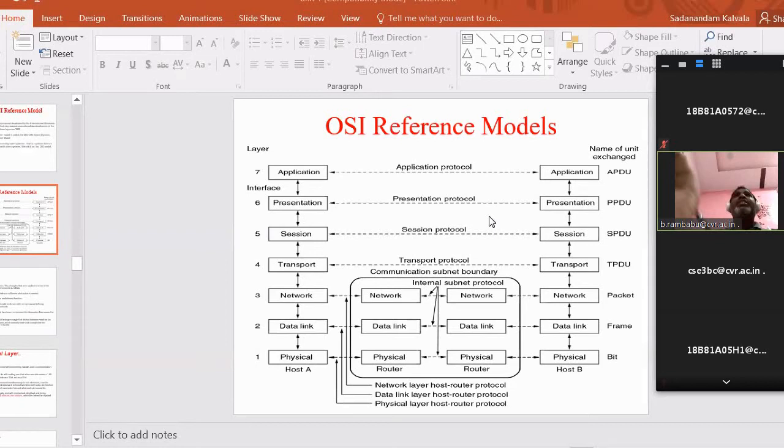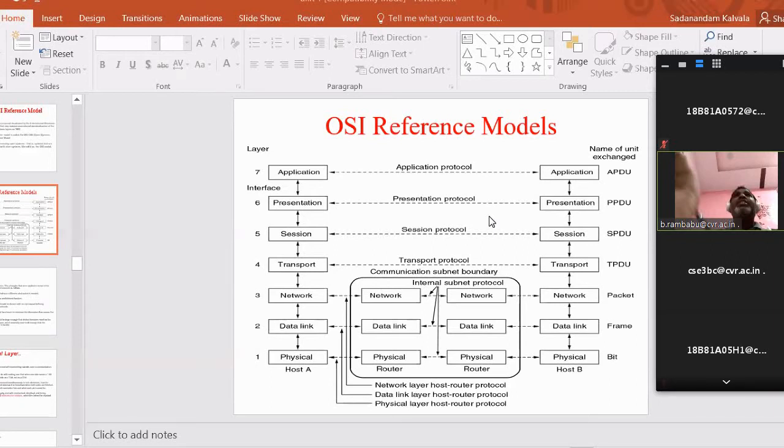What is computer network architecture? Depending on your requirement, your data or your resources, you take some set of solutions, some set of protocols, from the reference model and implement them.